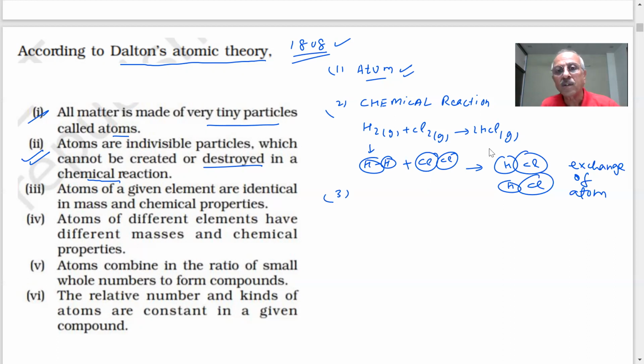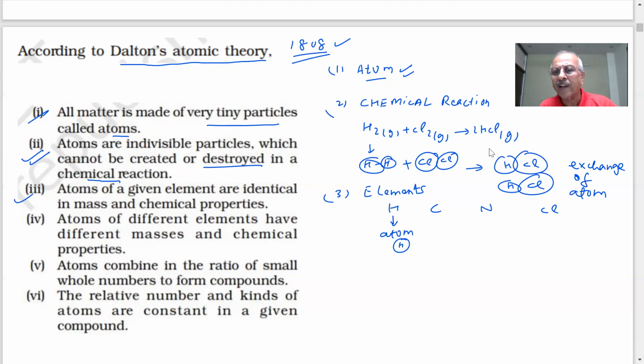What do we talk of when we say elements, students? For example, hydrogen is an element. Carbon is an element, nitrogen is an element, chlorine. How many are there in the modern periodic table? You will see 118 elements. At that time, in 1808, supposing 30 elements were known. So, what he says, atoms of a given element. If this is an atom of hydrogen, then the mass of this and its chemical properties will remain the same. Very important point. Because it is made up of hydrogen atom.